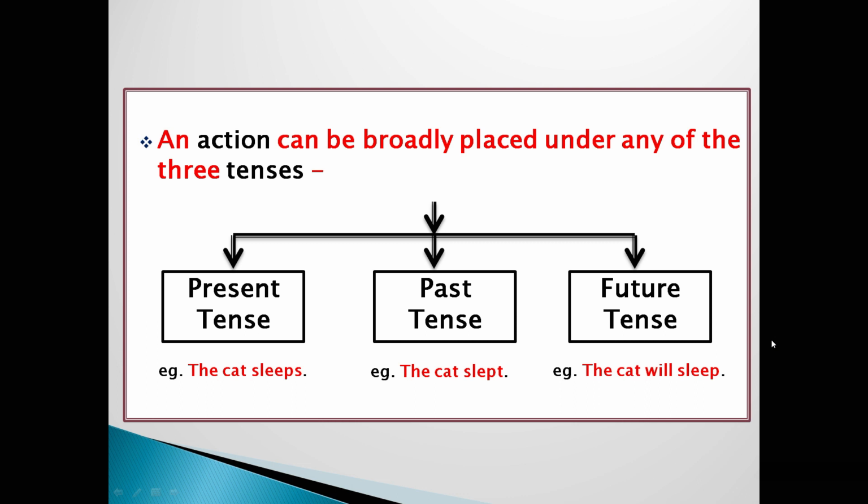In present tense, for example, the cat sleeps, whatever is going on. Then in past tense, for example, the cat slept. This slept is showing that the work is already completed. Now, future tense, for example, the cat will sleep.